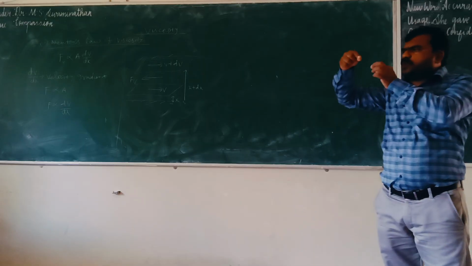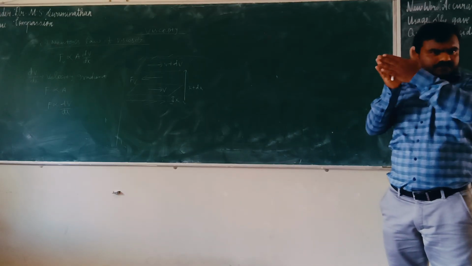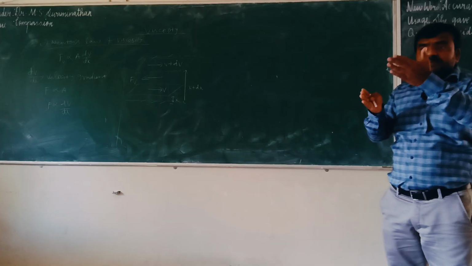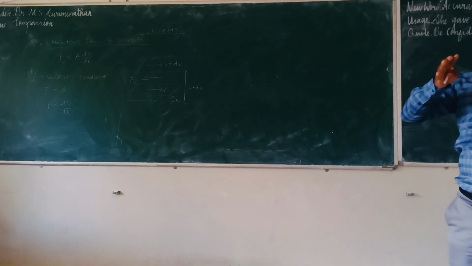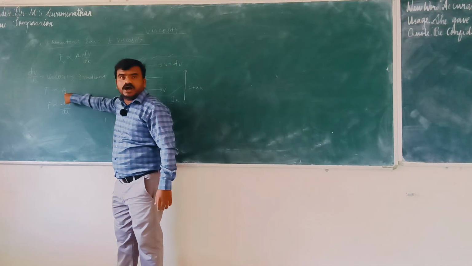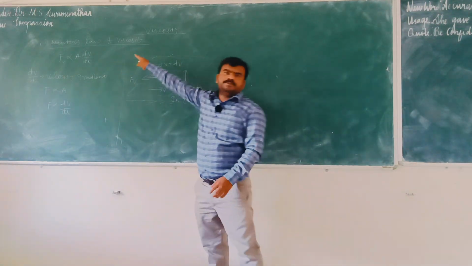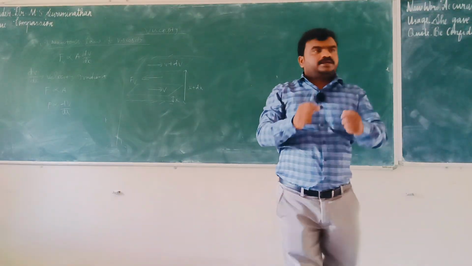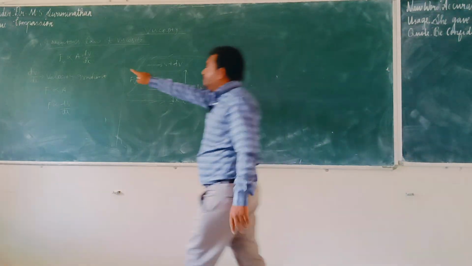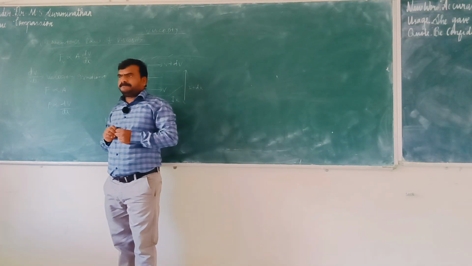Inside the syringe, the water layer will be very small because it is a small container with a small area, so the surface area will be small, but in this big container, surface area will be more. So whenever area is more, the viscous force will be high. That is the idea given by Mr. Newton. So Newton tried to connect viscous force directly proportional to area and dv by dx.